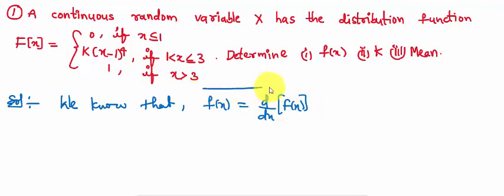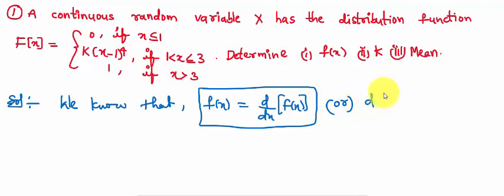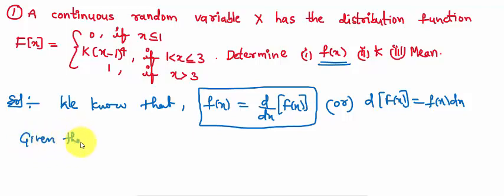That is, the probability density function is equal to the derivative of the probability distribution function, that is the cumulative distribution function, or dF of x is equal to f of x dx. So here we can find small f of x. First we take the given probability distribution function,